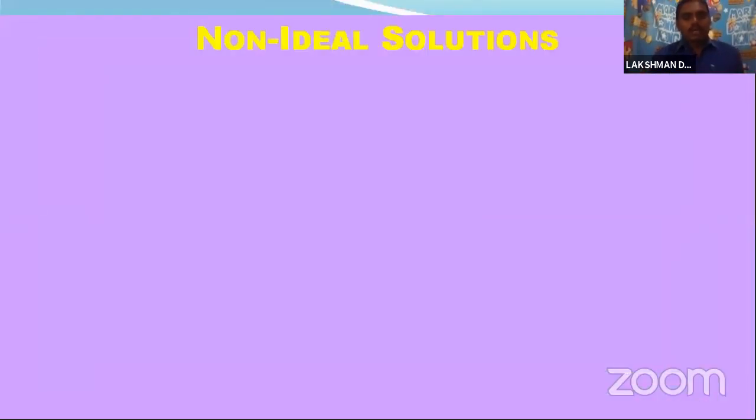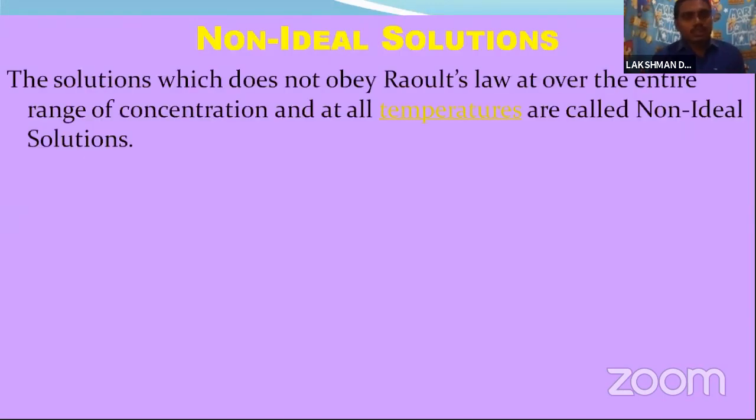Next, coming to non-ideal solutions. The solution which does not obey Raoult's law over the entire range of concentration and all temperatures is called a non-ideal solution. Ideal solutions obey Raoult's law and non-ideal solutions do not. So here delta mix H is not equal to 0.